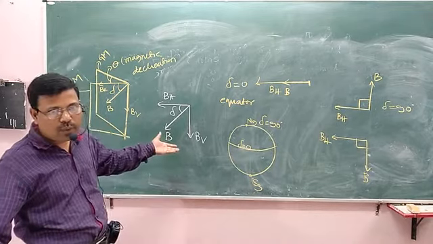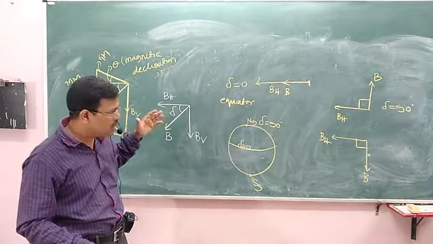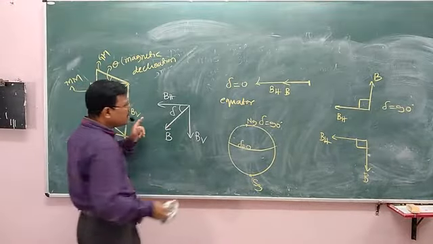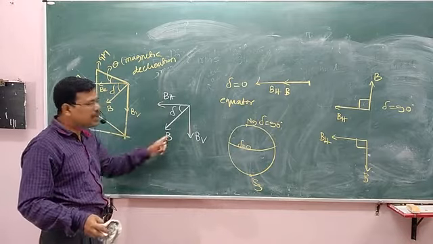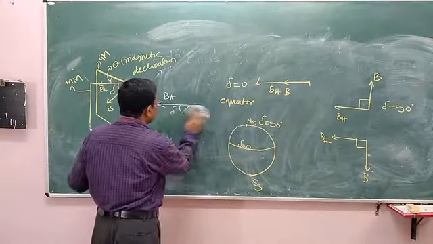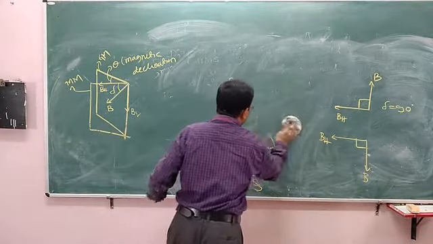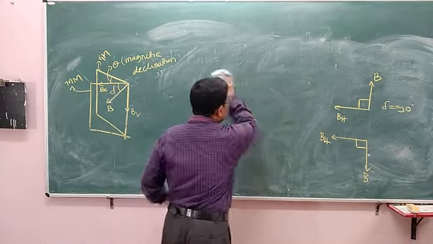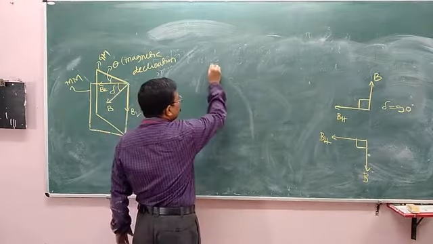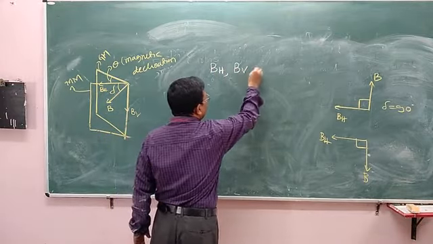And it is 0 at equator and 90 degree at polar region, that we studied here. Then what is the relation between BH, BV and B? How to establish the relationship between BH, BV and B?